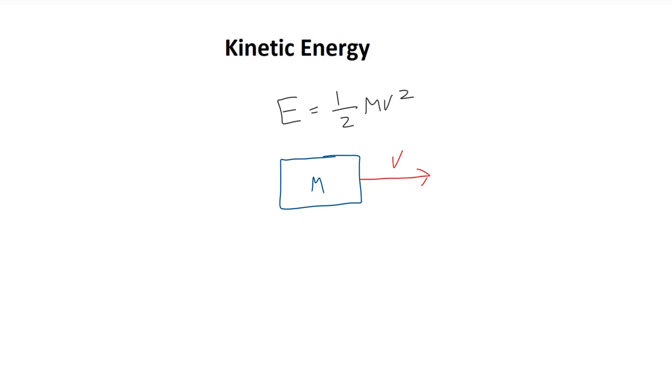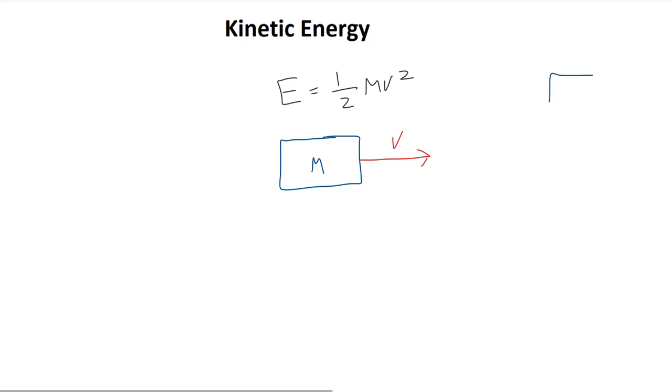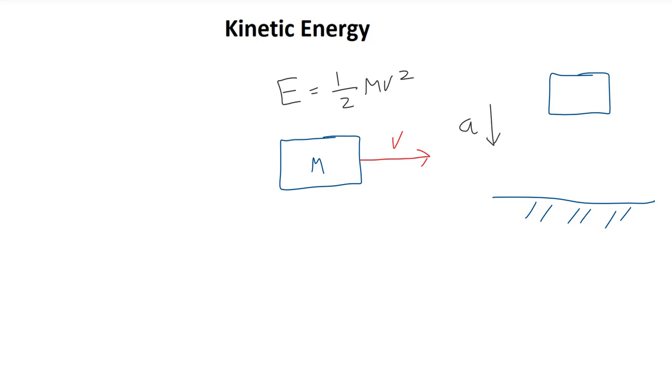Naturally, as kinetic energy involves velocity, anytime there is an acceleration, there is a change in kinetic energy. For example, if we have an object that is above the ground, that object is obviously accelerating towards the ground. It is accelerating due to gravity at 10 meters per second squared. Therefore, as it is accelerating, its velocity is increasing, and therefore its kinetic energy is also increasing.